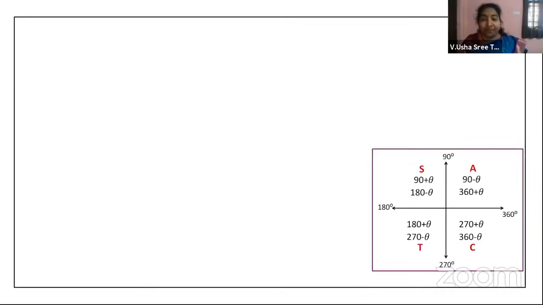That is 270 minus theta, 270 plus theta. Right. 270 minus theta, it is in the third quadrant. What are positive? Again, tan and cot will be positive, isn't it? All the remaining are negative. Now look at this 270. 3 into 90. What type of a number is 3? It is an odd number. So odd multiple of 90 again. So the logic what we have followed for 90, the same we are following for 270 also. But only thing is, sign will be changing because we are in a different quadrant over here, right?